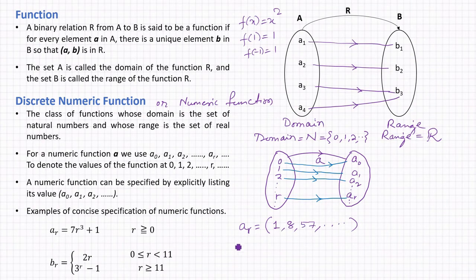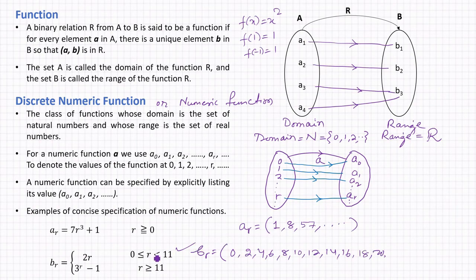So b can be written as: when you put r equal to 0, it is 2 into 0, which is 0. When you put 1, 2, and so on, we get 2, 4, 6, 8, 10, 12, 14, 16, 18, 20. For the first case, we got values from 0 to 20.